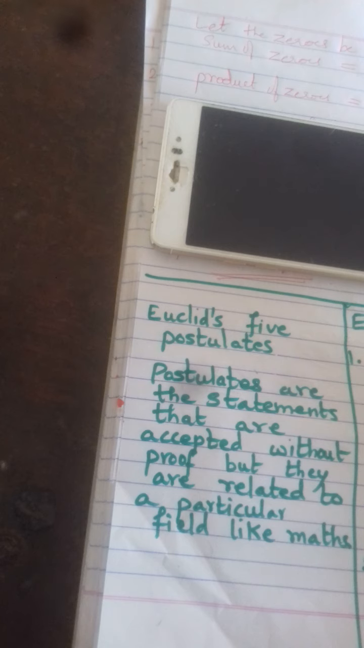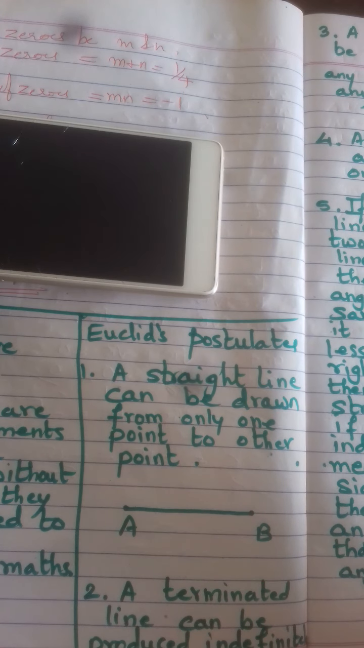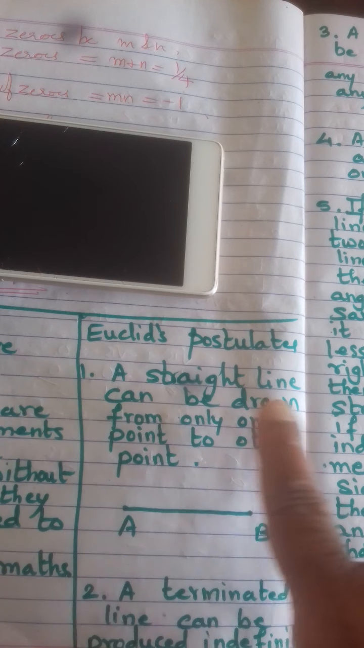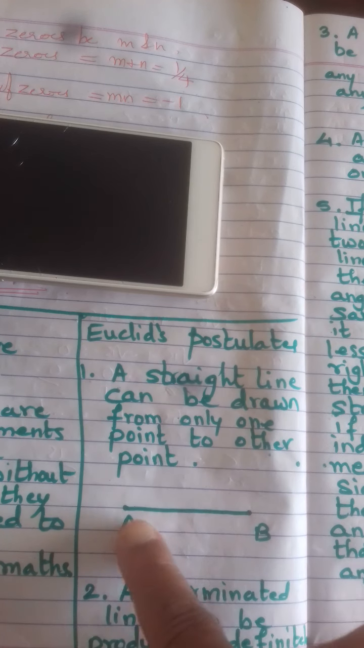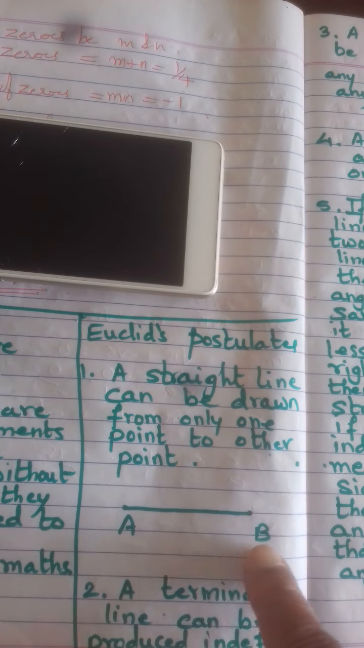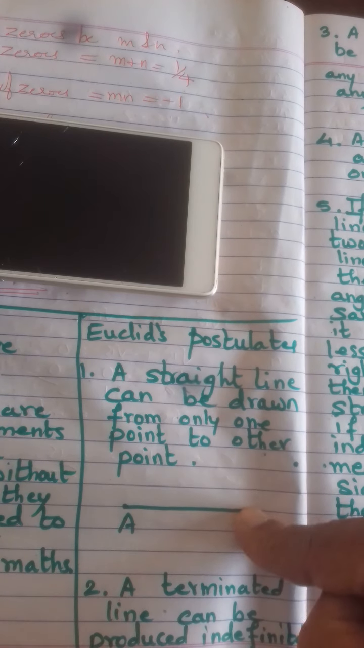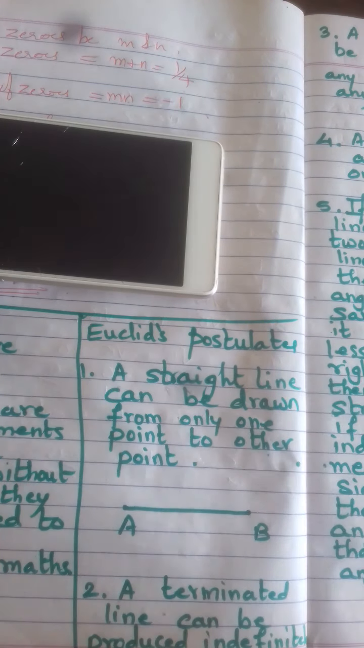Euclid's 5 postulates, and these postulates also you need to learn by heart. Now let us see the first postulate of Euclid. A straight line can be drawn from any one point to any other point. That is, if there is a point A and a point B, then between these 2 points a straight line can be drawn. This is the first postulate of Euclid.